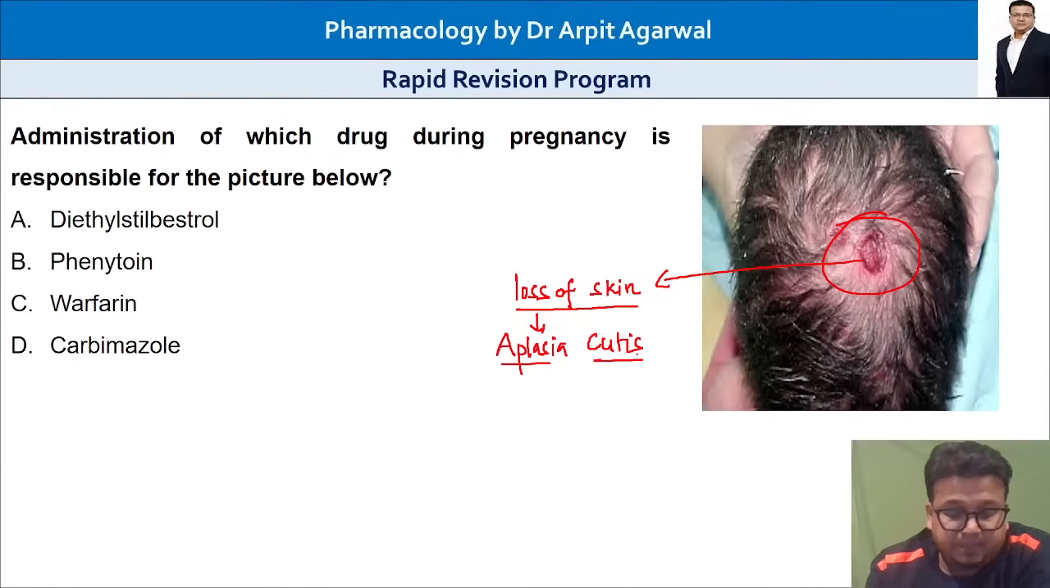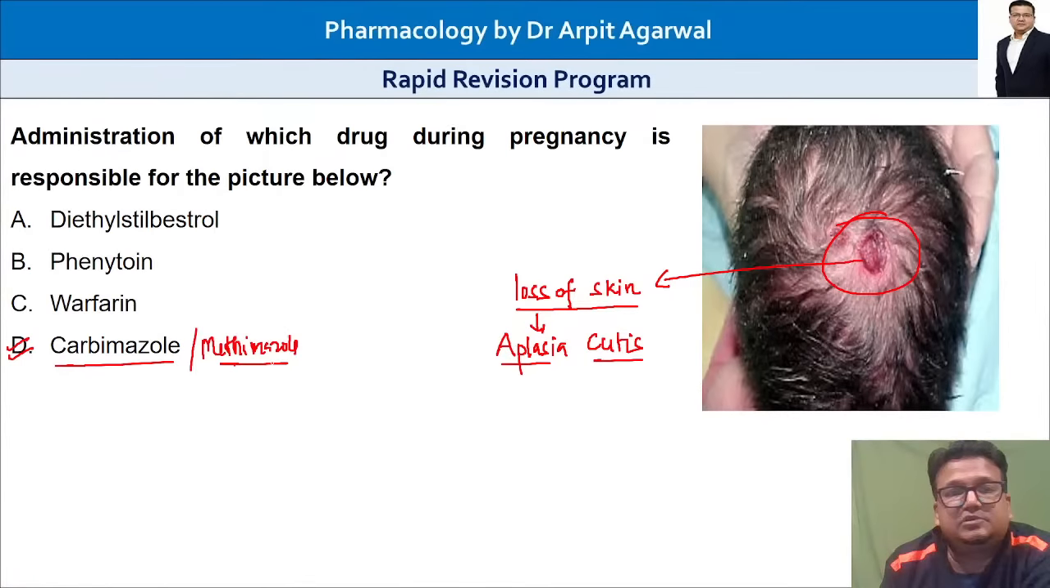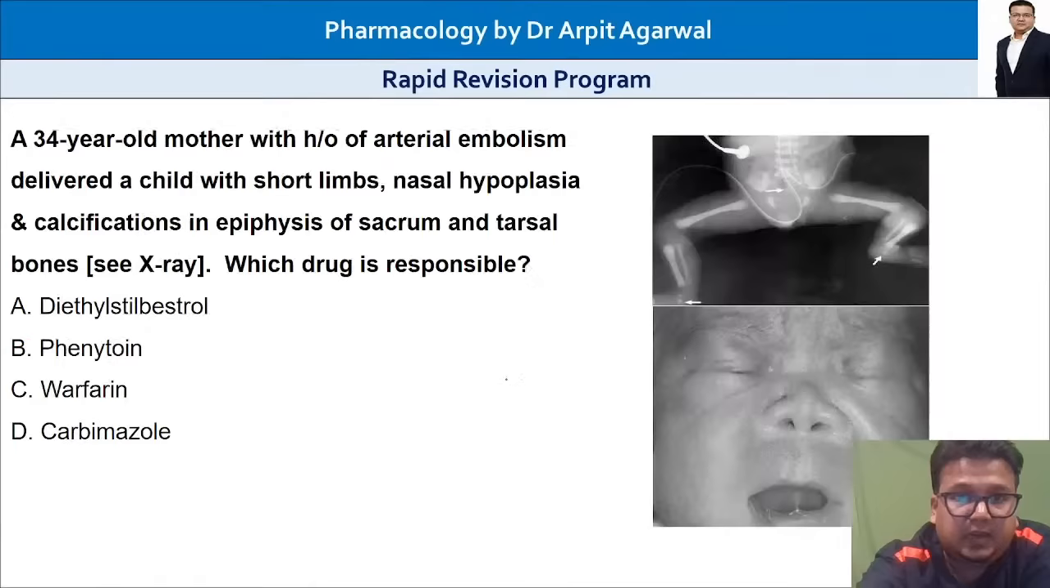What is the answer? Yes, Dr. Prince, very good. Aplasia cutis. What is the answer? Carbimazole. Correct. Antithyroid drug, carbimazole or methimazole, is the answer. Antithyroid drug given for hyperthyroidism. Okay, so that is aplasia cutis. Another very, very important teratogenicity.